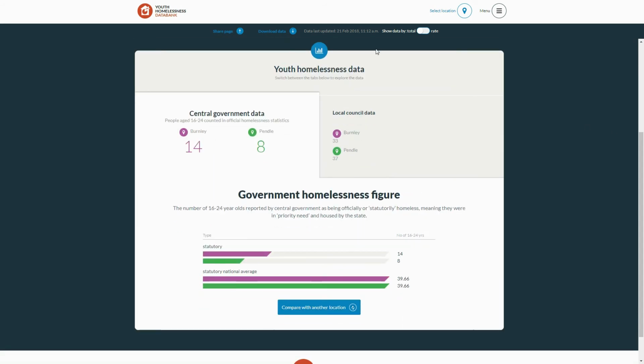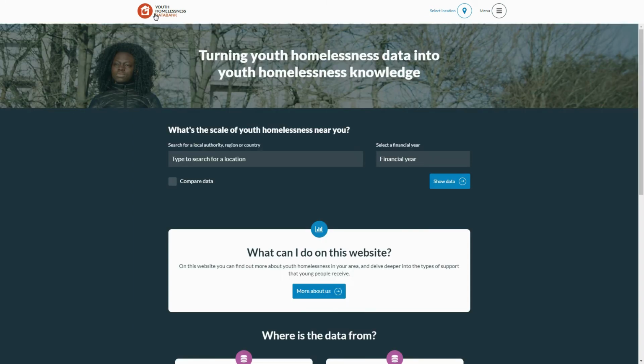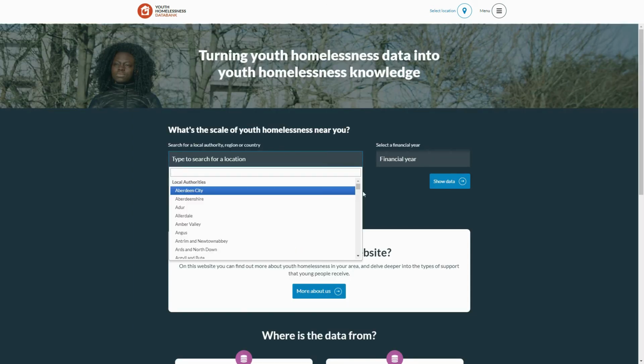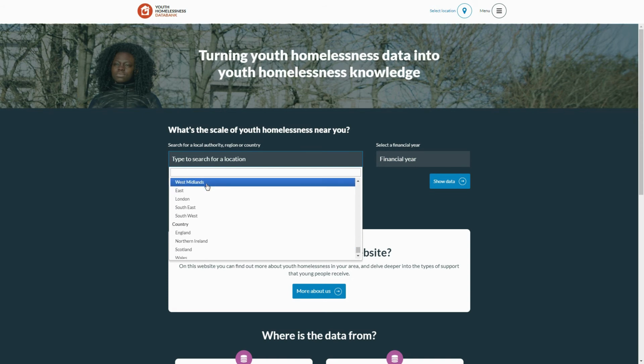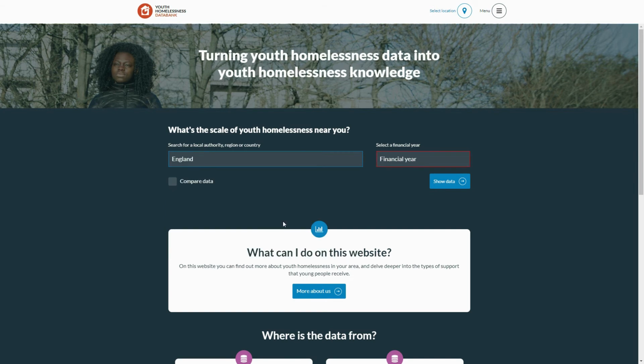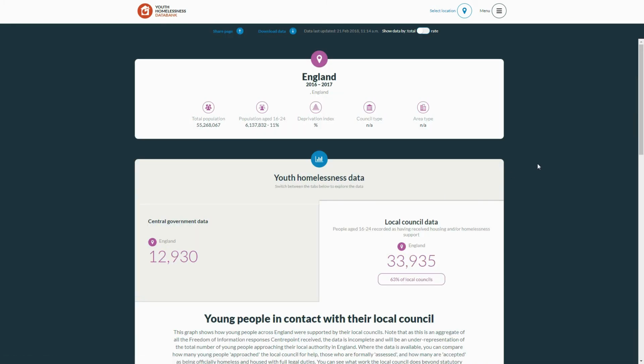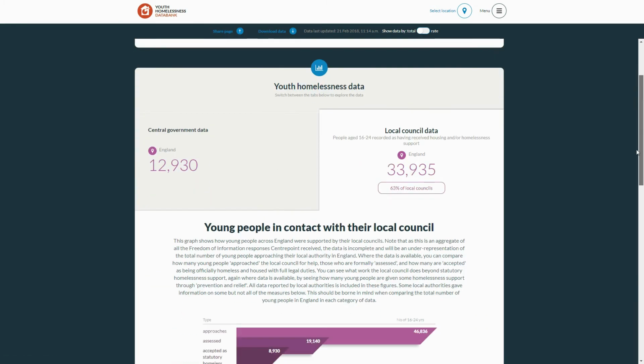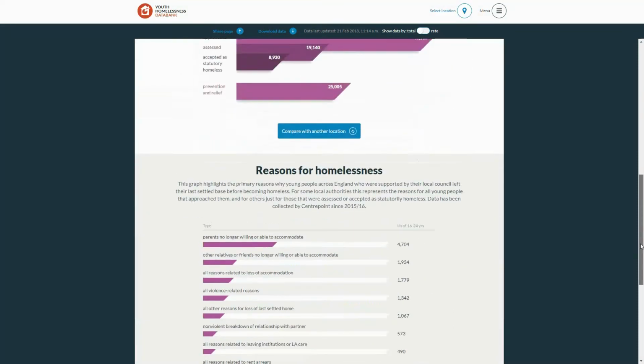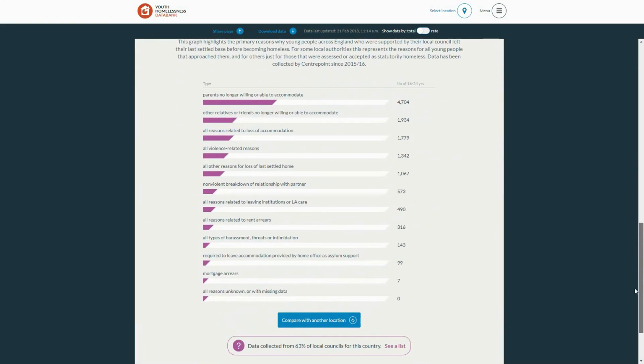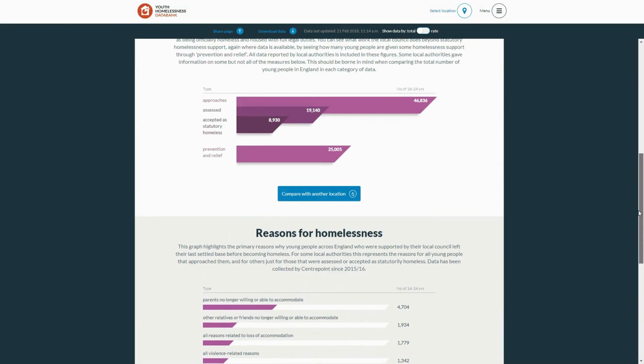By returning to the home page and selecting a bigger geography, you can see data for a larger region of England, such as the South East or the South West, or at a national level. For example, we can look at the data for the whole of England. Here, the same data can be viewed for the country as a whole. The Local Authority Data tab shows the sum of all local authorities that responded to Centrepoint's data request.